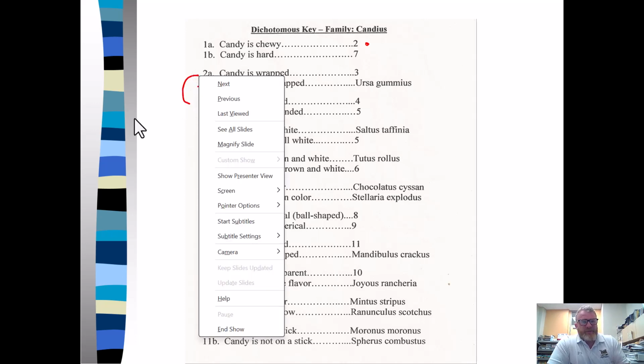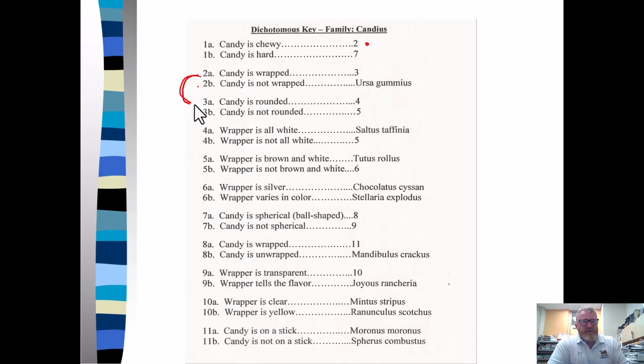So go down to 3. Is it round or not round? You know, this one kind of gets funny. You can see it as round or not round. I can see either way, but by and large, saltwater taffy is round. So we're going to go to 4. Is it wrapped all in white? And then you would have saltwater taffy.